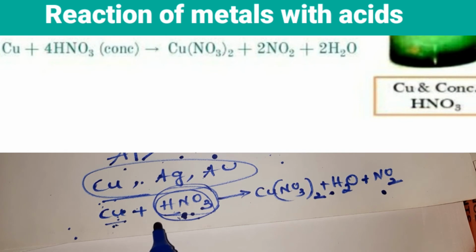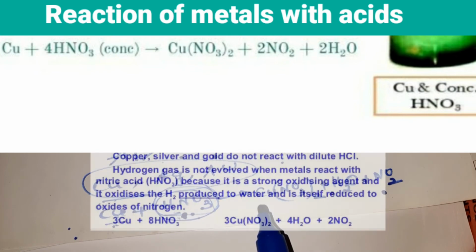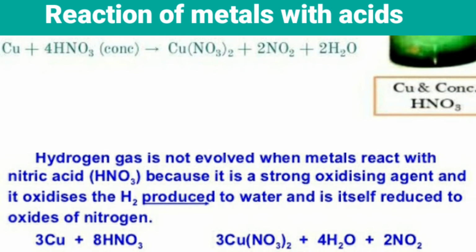You have to remember why, when metals react with nitric acid, there is no liberation of hydrogen gas. You have to say because nitric acid is a strong oxidizing agent and it oxidizes the hydrogen produced to water. It changes the hydrogen into water and reduces the oxides of nitrogen. And that's the reason why there is no formation of hydrogen when metals react with nitric acid.